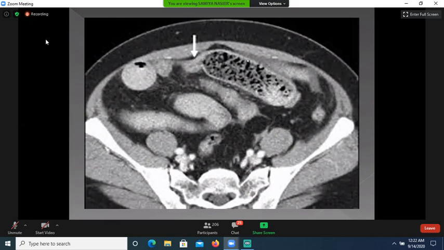As we can appreciate the wall of the bowel on CT scan, we can also report about the wall thickening. So here you can see circumferential mural thickening of the small bowel. This is point of transition. This is small bowel feces sign.